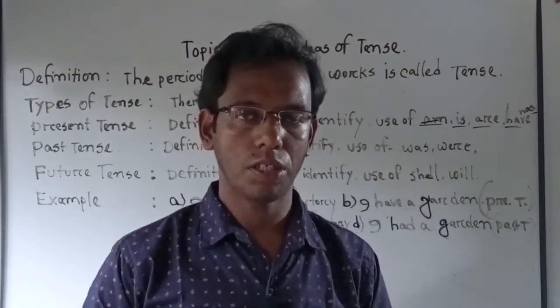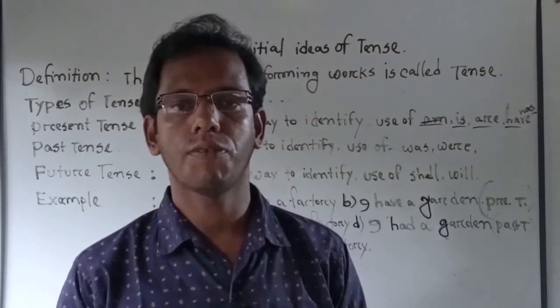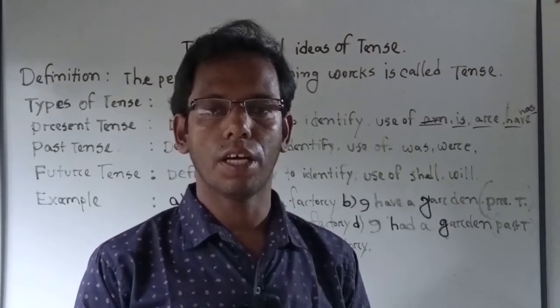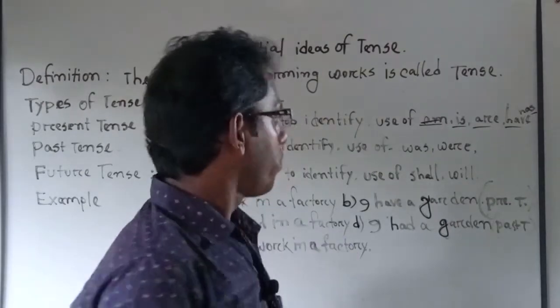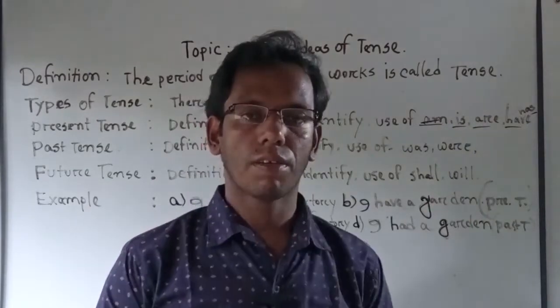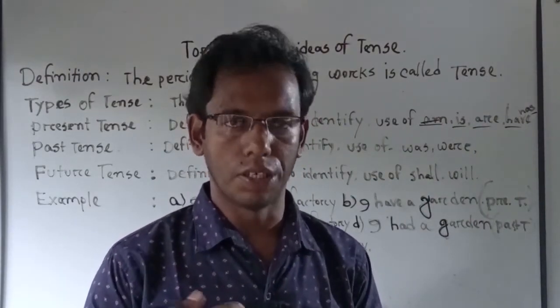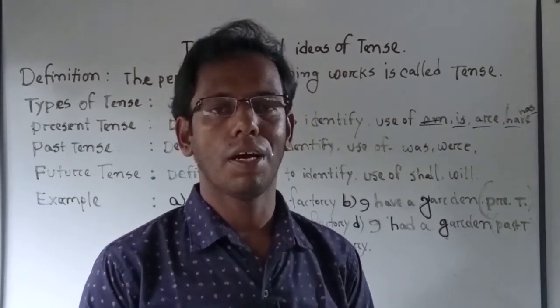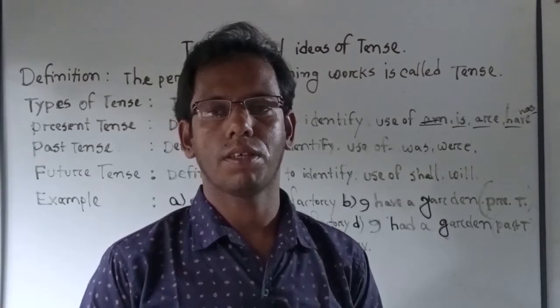Am is always used, or generally used, after I. It is the possession of I. It is the property of I. Okay, now is. Is is always used, or generally used, after third person singular number.